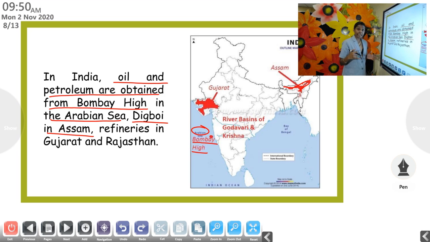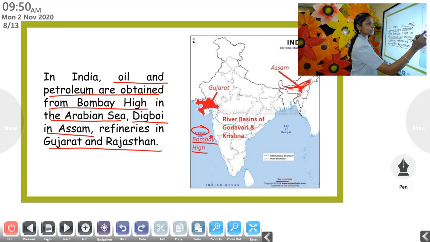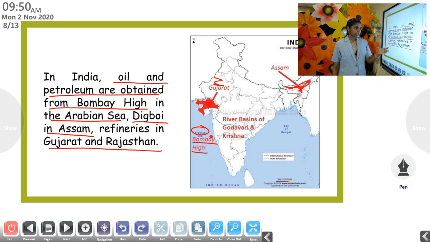Now, the refineries, that is the industries where the crude oil is refined and purified, are in Gujarat and Rajasthan. Here is Gujarat and this is Rajasthan. As the years have passed, this industry is getting importance. So even along the coastal areas we can see refineries, because in India we are buying petroleum products from the Arab countries, the Gulf countries and other countries, where petroleum products are in large amount.